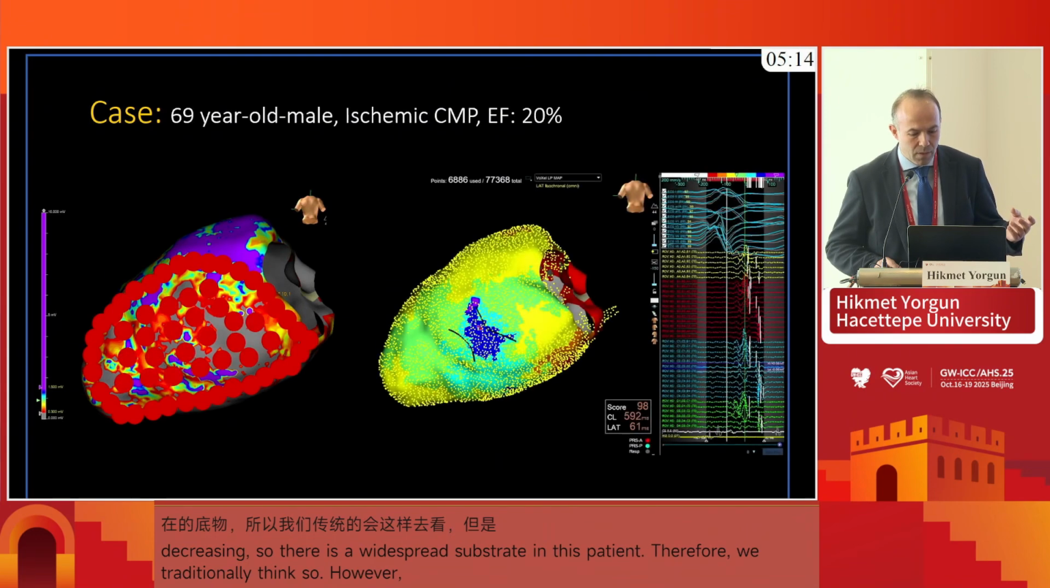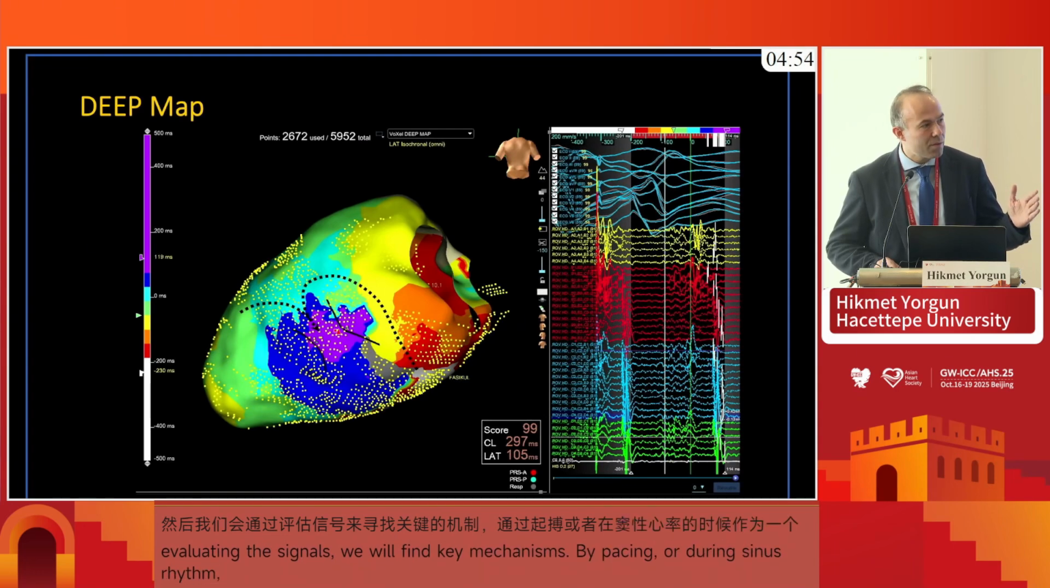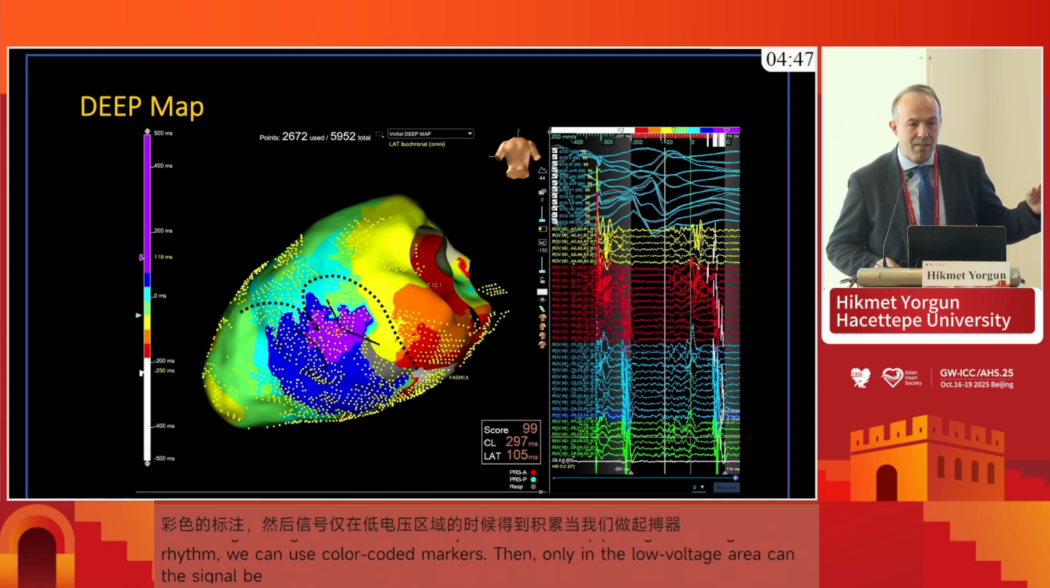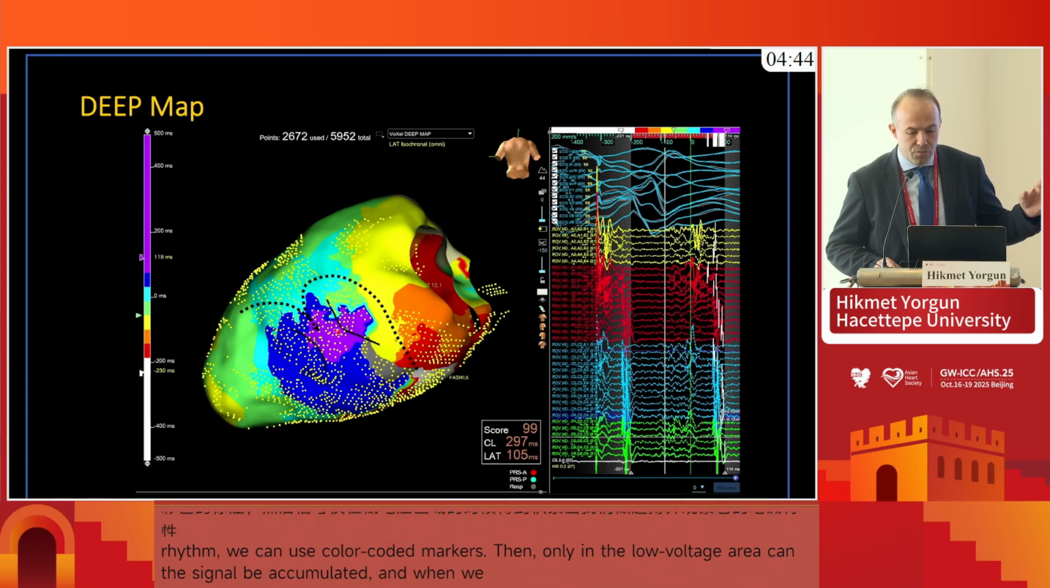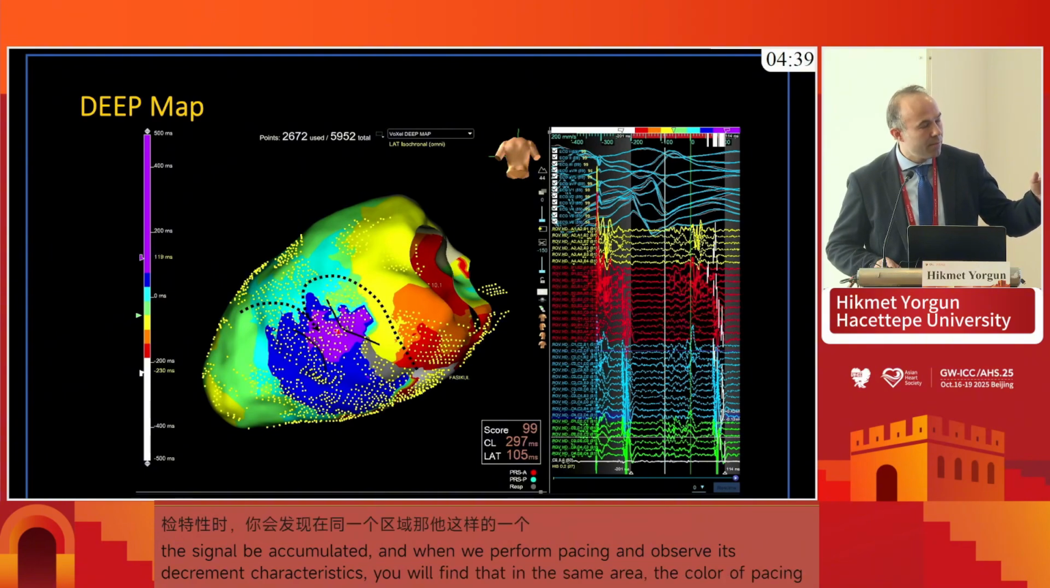So what we do is we go for functional mapping, or look for the critical substrate by evaluating the signals by pacing or during sinus rhythm color propagation. So these are the signals there, and they're accumulated only in some part of this low voltage area. And when we do pacing and look at the decremental properties of these signals, you see that this is in the same area that we had color crowding during sinus rhythm. And you see the fancy signals that are made visible with pacing.